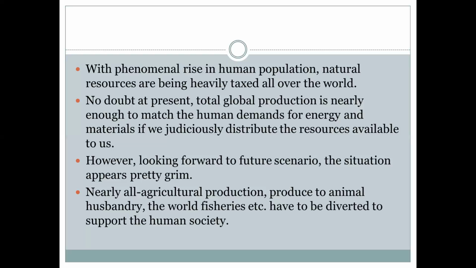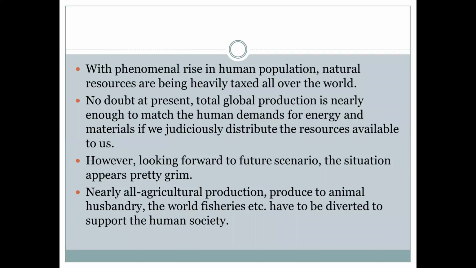These natural resources which are utilized by human beings should meet the demands for energy and materials. These resources should be utilized properly so that for the next generation, these resources should be available.